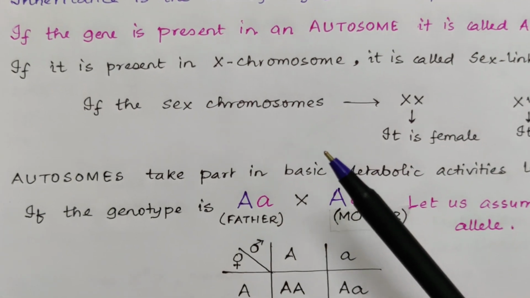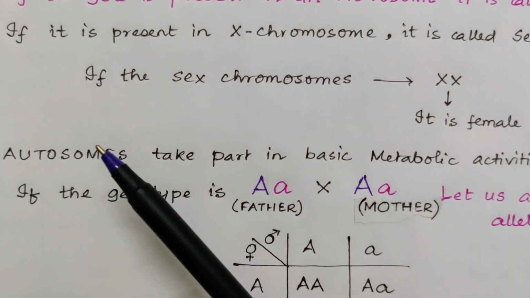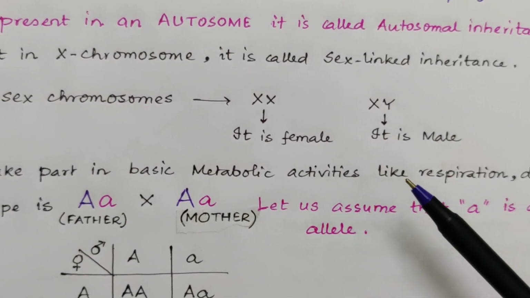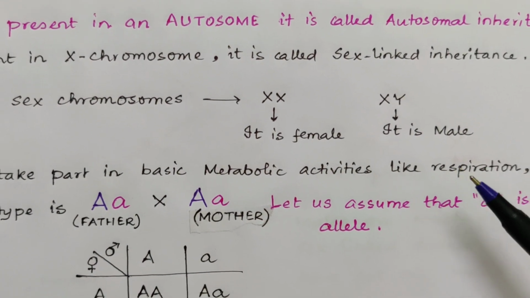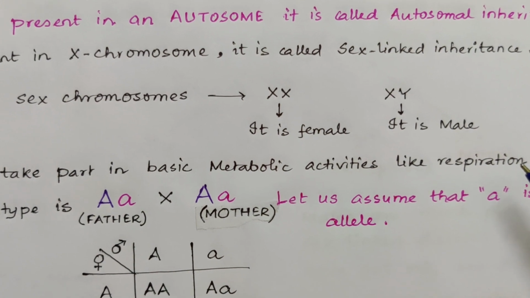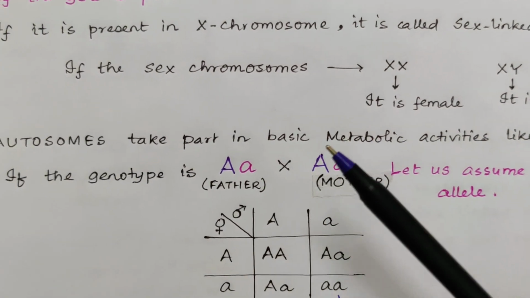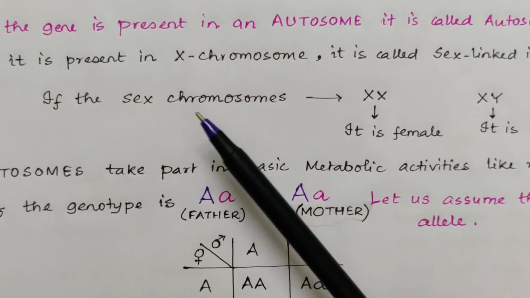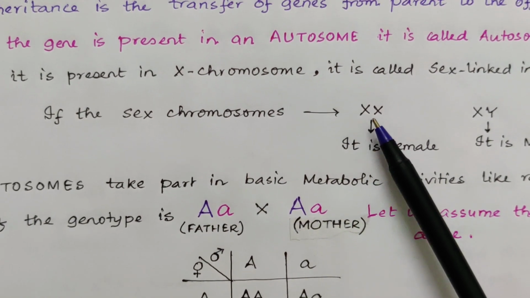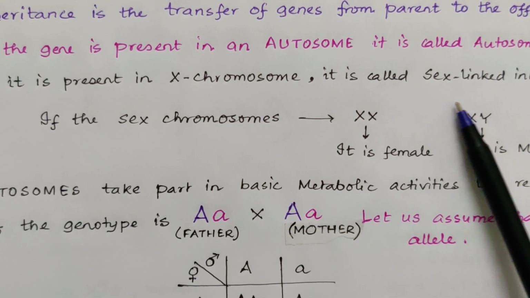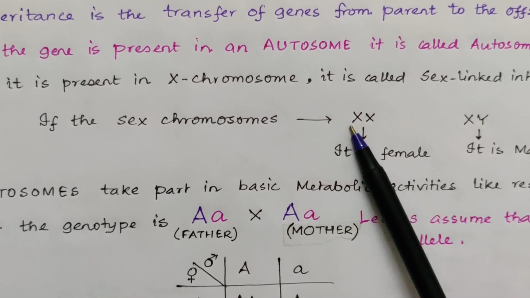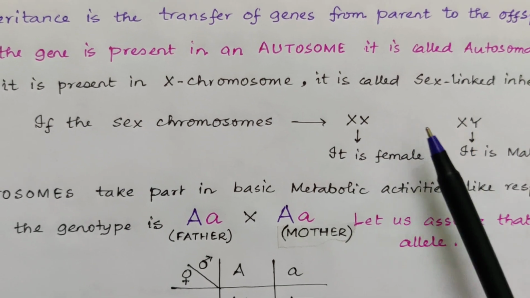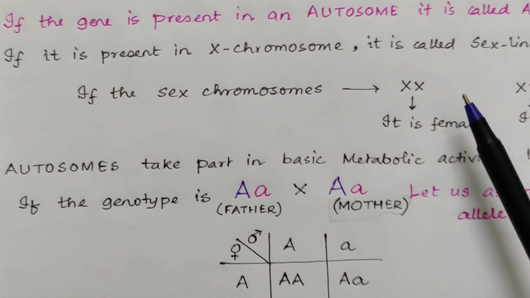Now what are autosomes actually? Autosomes are those chromosomes which take part in basic metabolic activities like respiration, digestion, excretion, and all such things. And what about sex chromosomes? Sex chromosomes are those chromosomes which help in determining the sex characters, means whether it is a male or a female, it can be determined in that way.